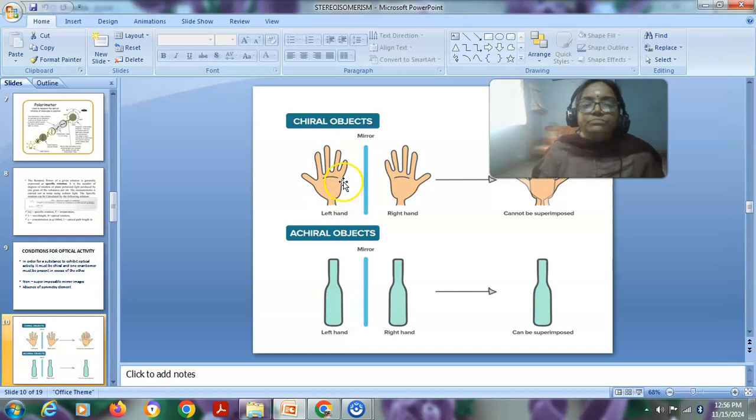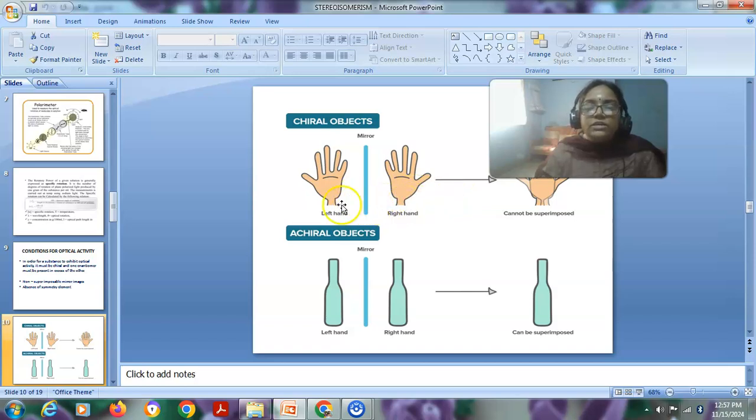And also, imagine this is a small carbon. This carbon is surrounded by 4 different atoms or groups, 1, 2, 3, 4. So this is a chiral carbon, and this is called a stereogenic center. We call it a stereogenic center or a chiral center. Here also, this is a molecule having a chiral center. Just to explain the chiral stereogenic center, I am giving you all these examples.